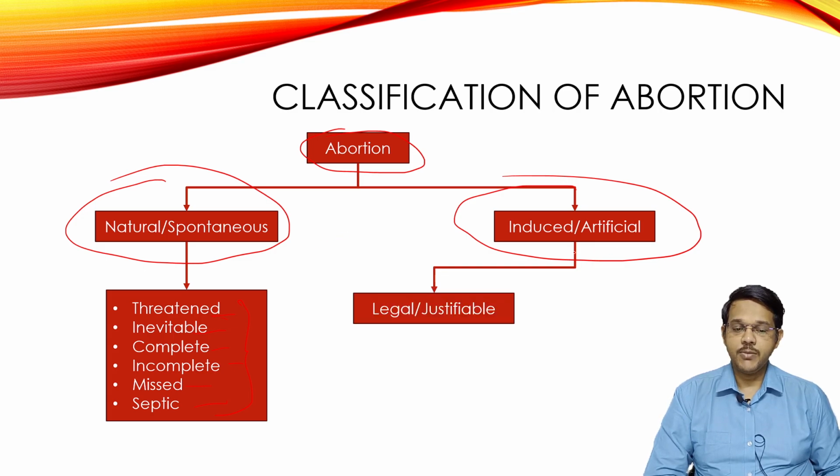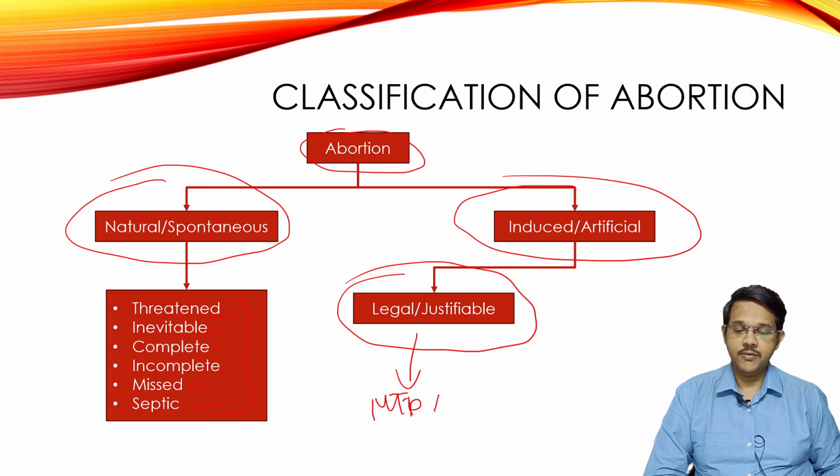In induced abortion, it can be legally done, that is justifiable. This is done in government practice as MTP, medical termination of pregnancy, which came into force as the MTP Act 1971, recently revised.